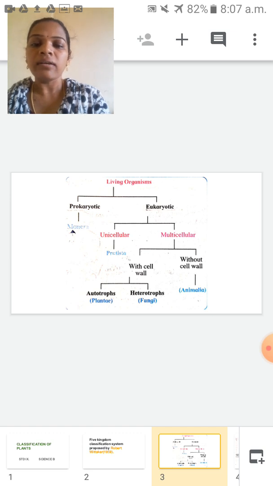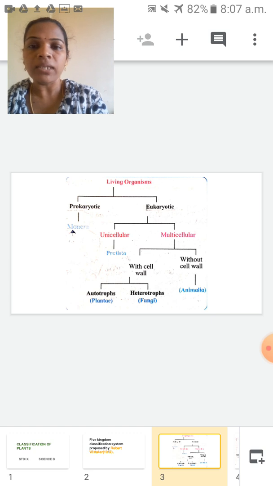This eukaryotic group is divided into two groups based on the number of cells. The names of the two groups are unicellular and multicellular. First one is unicellular. Uni means single.